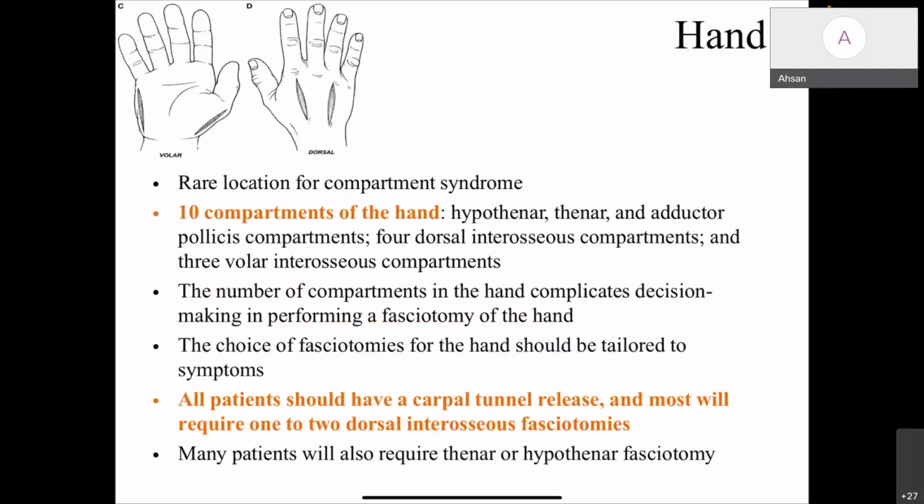In the hand, it's a rare location for compartment syndrome. There are 10 compartments, and in general, it is caused by crush injury or fracture of the bones. All patients should have a carpal tunnel release, and most will require 1 or 2 dorsal interosseous fasciotomies. Many patients will also require thenar and hypothenar fasciotomies.